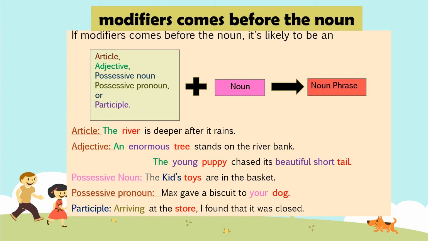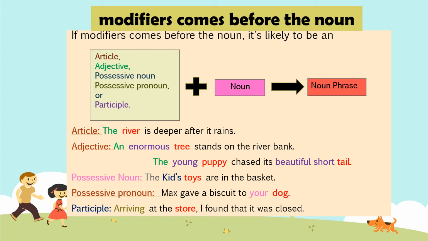The kids' toys are in the basket. The kids' toys are the noun and those are of kids. So here possessive noun is mentioned. Max gave a biscuit to your dog. Here Max gave a biscuit to your dog. Your is the possessive pronoun and dog is the noun. It has come before a noun.